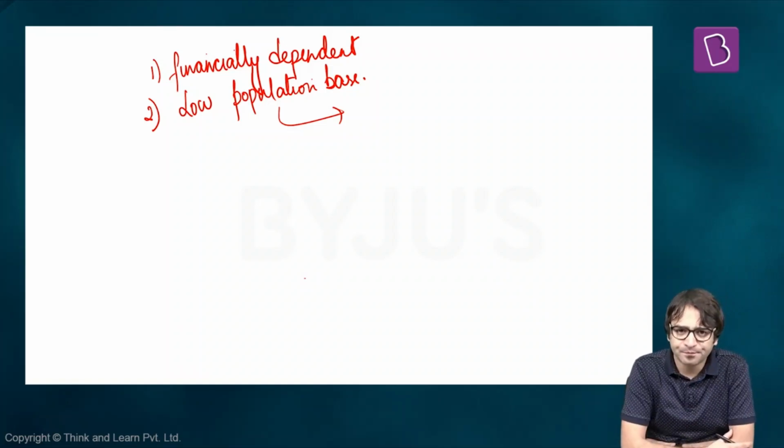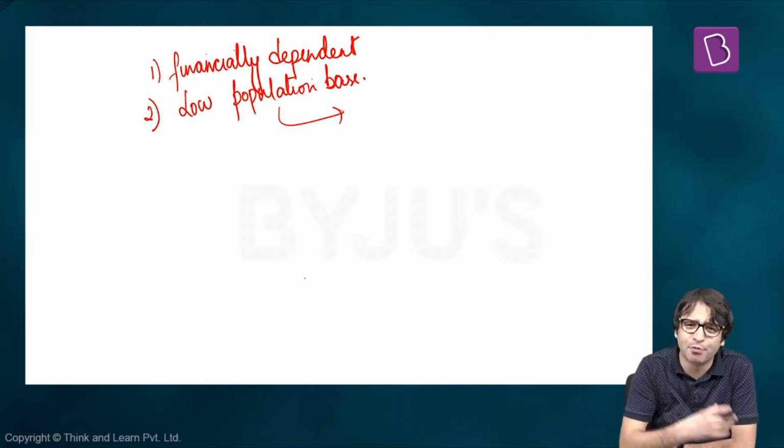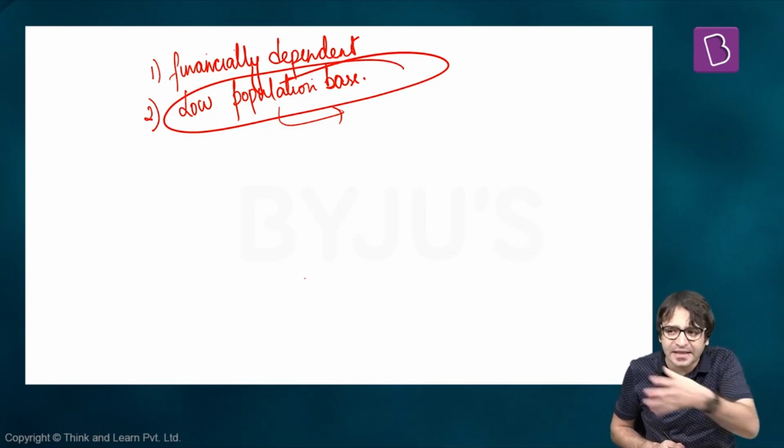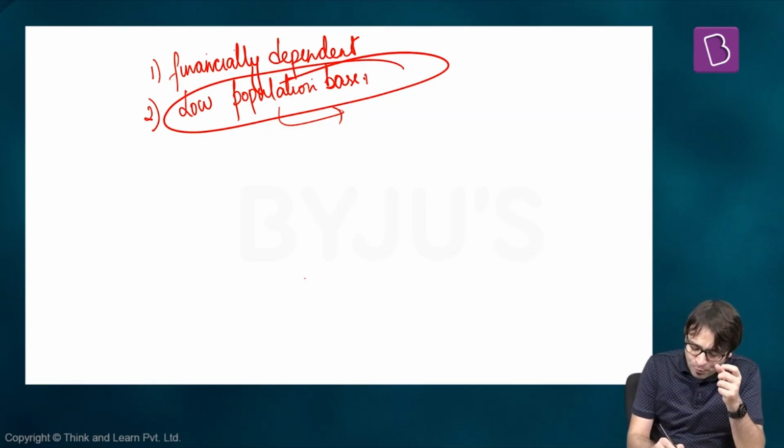Why? Let's say, for example, Delhi. Delhi is not just the capital of India, it is also considered to be the crime capital of India, a rape capital of India. Its population is more than the population of 100 countries of the world. The population is very huge in Delhi. So why is it a union territory despite the fact that its population is very large? Despite the fact that we looked at low population base. Do you know what happened?